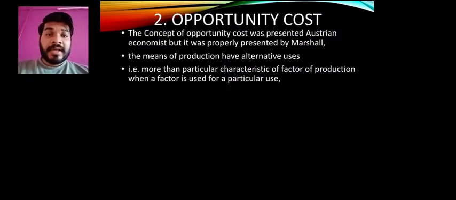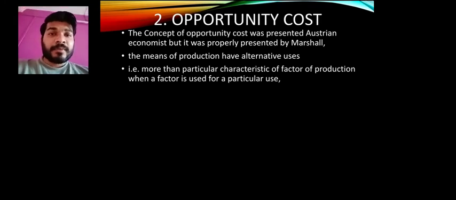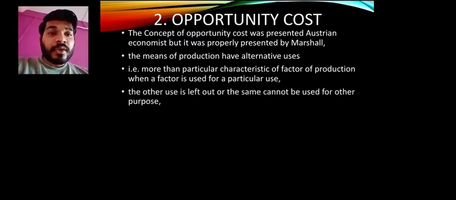So when a dairyman thinks that he can get more money out of making cheese than making paneer, he tries to go with making cheese. This is called alternative uses. So other uses are left out, and the same cannot be used for the same purpose. If the milk has been used for making cheese, we cannot use the same milk for paneer, because we have already used it. If we have 1 liter of milk and we make cheese, can we make paneer from it? No. You can use it only once, and it has been used for cheese.